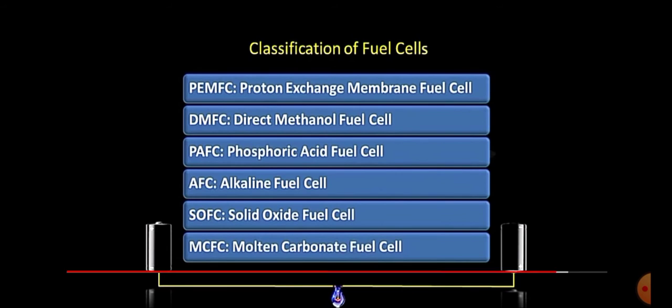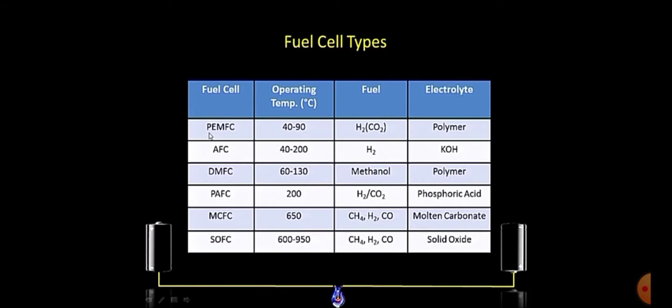So we can differentiate these fuel cells on the basis of their operating temperature range and also the basis of fuel and electrolytic solution. For the PEMFC, as the name suggests, the polymer is acting as an electrolytic solution and the fuel is mainly hydrogen. For the alkaline fuel cell, the electrolytic solution is alkaline, that is KOH, potassium hydroxide. Then DMFC, the direct methanol fuel cell, where methanol is acting as a fuel, and again a polymer is acting as an electrolyte.